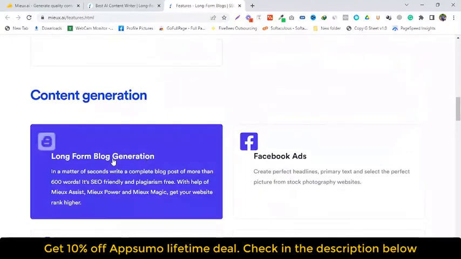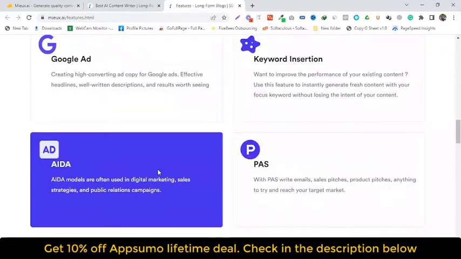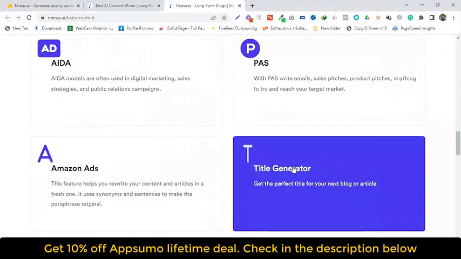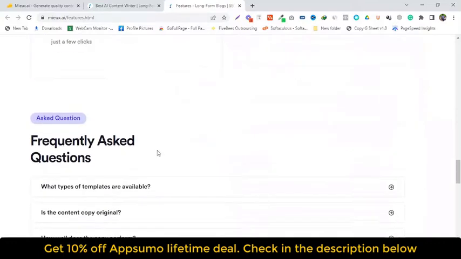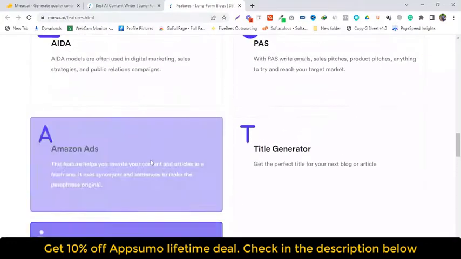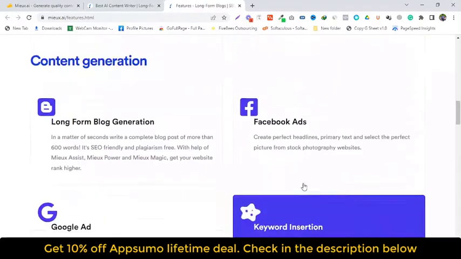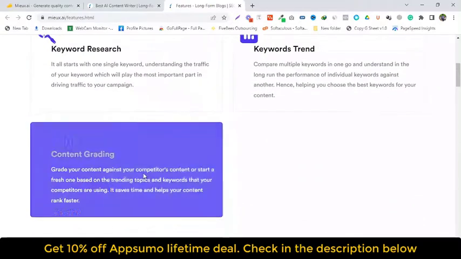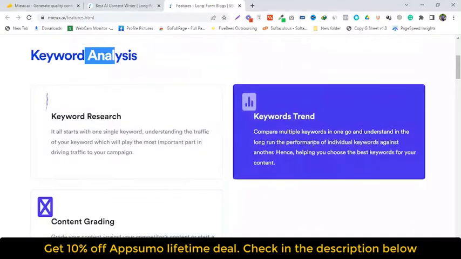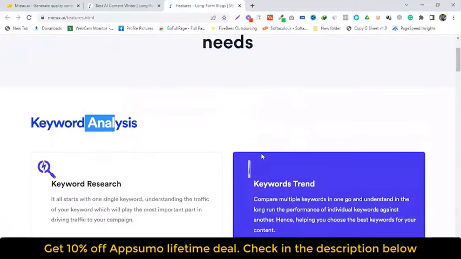Mieux.ai allows you to automatically generate high-quality, long-form blog posts with no word limits using the power of AI. Because you can produce effective long-form content in a fraction of the time, you'll be able to control your SERP rankings better. Plus, you can stop worrying about plagiarism or search engine optimization, because all blog posts are SEO-friendly and completely unique. After generating your long-form blog posts, Mieux.ai also lets you grade your content, so you'll know how well it will perform in the SERPs.